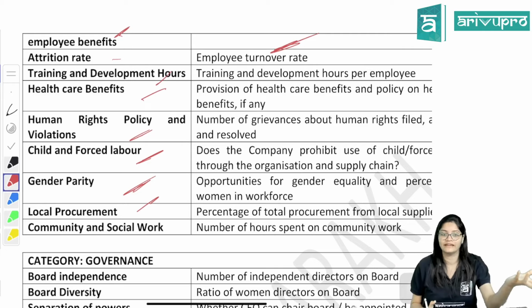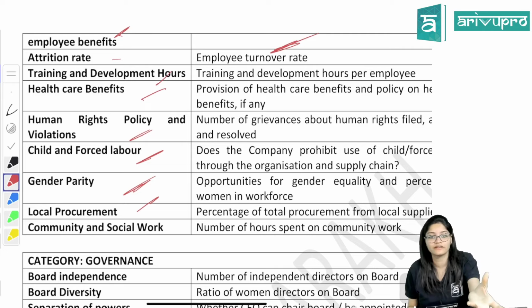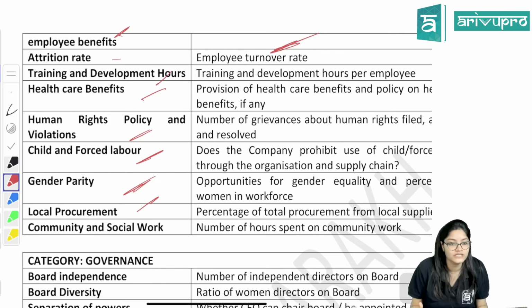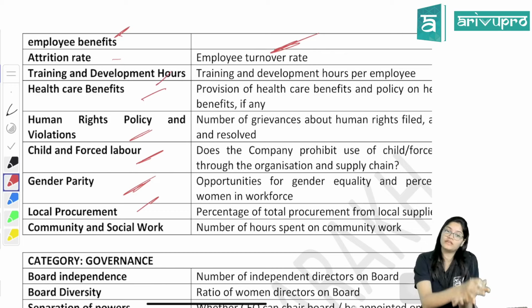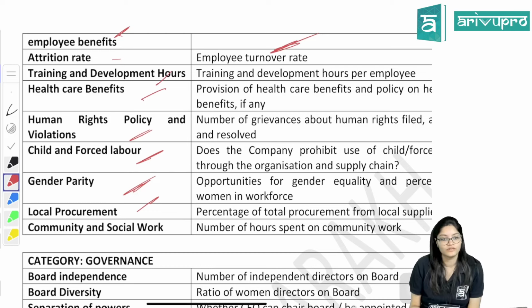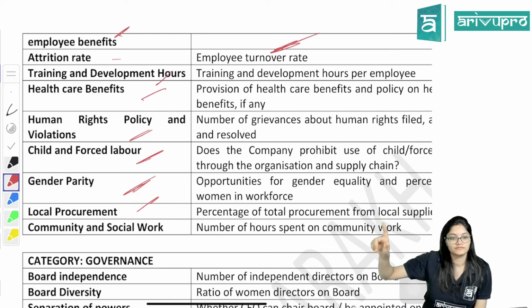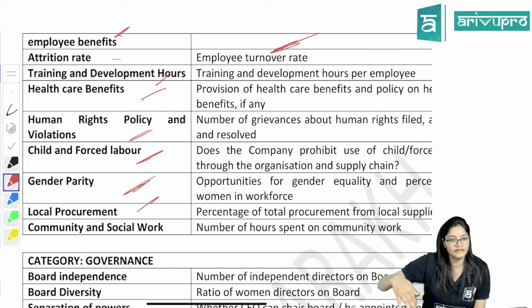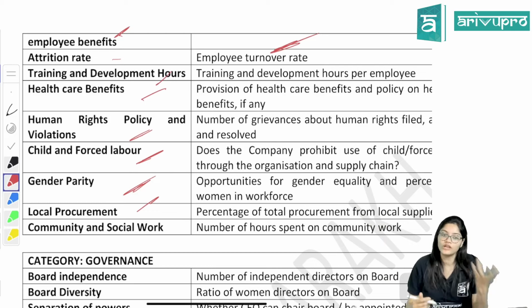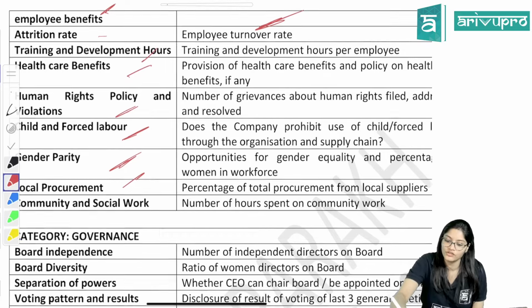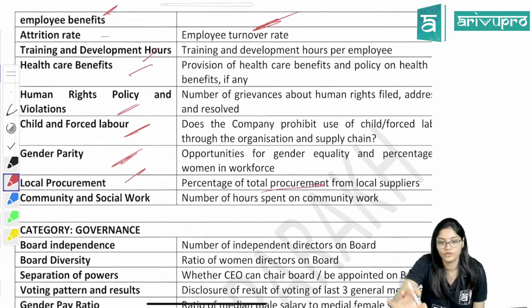Yes, handicrafts and small vendors in villages are there. That is why local procurement, Make in India, means you procure from local suppliers only. That will be preferred more. Export you increase, because foreign money will come into India. That is fine, but try that imports should be less, because our Indian money is going outside. So that is your local procurement. They will check this also, the percentage of local procurement from local suppliers.